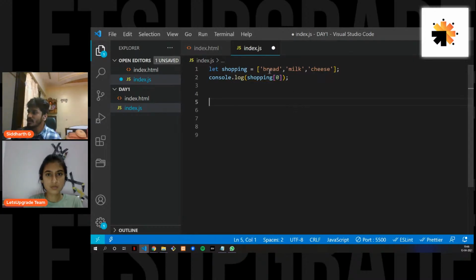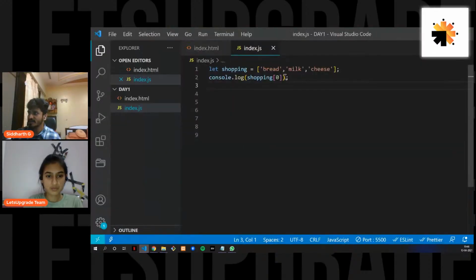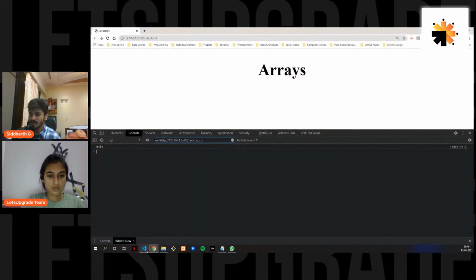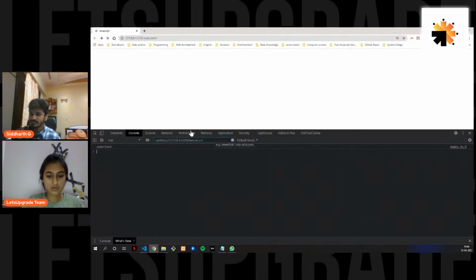If you console log this and check, we get bread, because it's the first index. And if you type 1, you get milk. Let's type in 3 and see what we get. It's undefined, so it's not there.